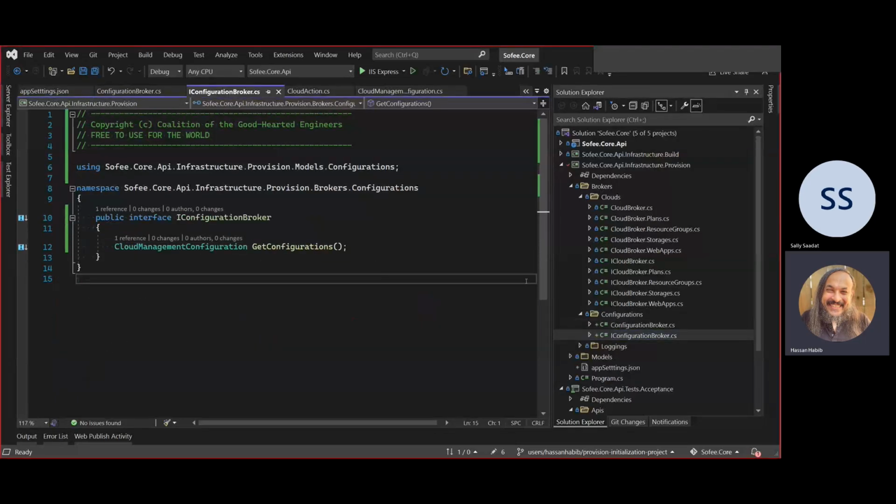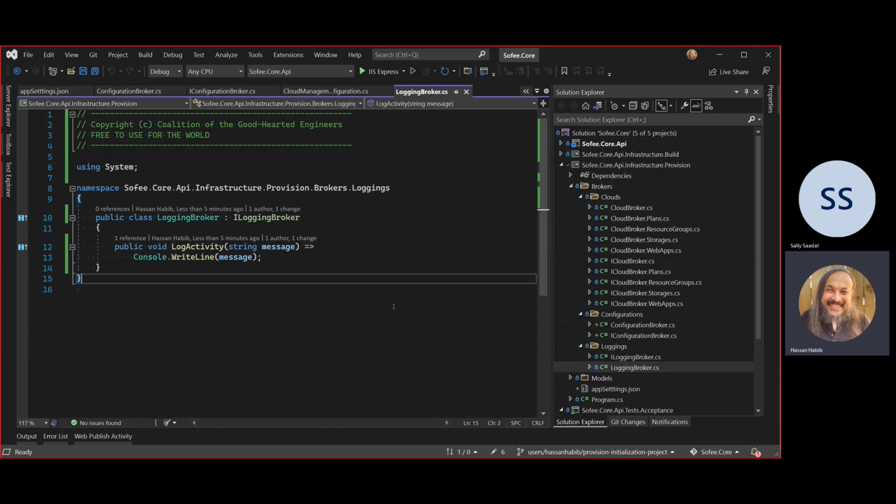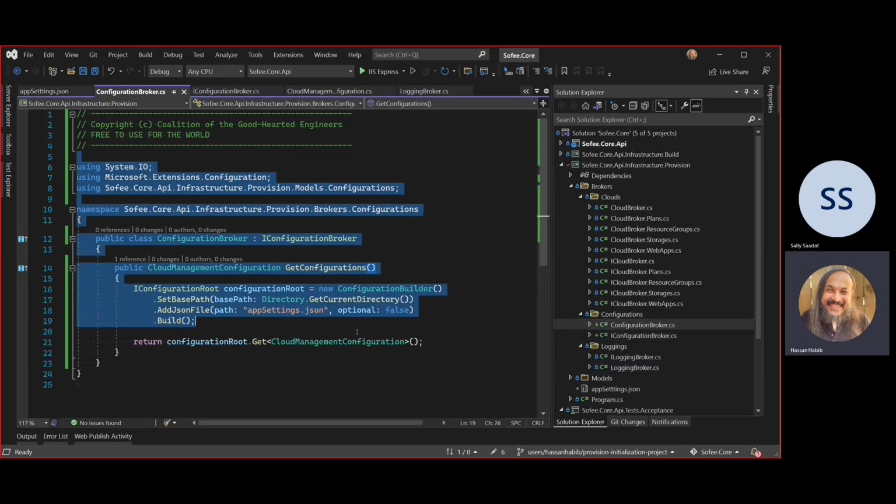This is the configurations. So we have the logging broker that will tell us about the activity. We have the configuration broker that will tell us what we need to build. And then we have the cloud system itself. You'll notice that everything here will have its own way of being processed in terms of the naming convention and all that.